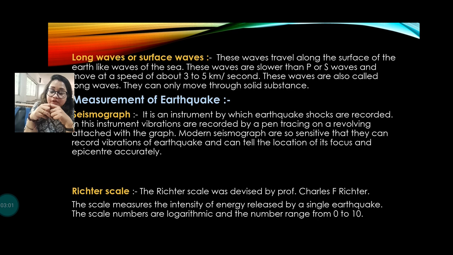Then the long wave, or surface wave, is the most dangerous or destructive wave. These waves travel along the surface of the earth like the waves of the sea. They are slower than the P or S waves, at a speed of maybe 3 to 5 kilometers per second. They are known as long waves, and they can only pass through solid substances. The long wave, or surface wave, is the most devastating. So these are the seismic waves.